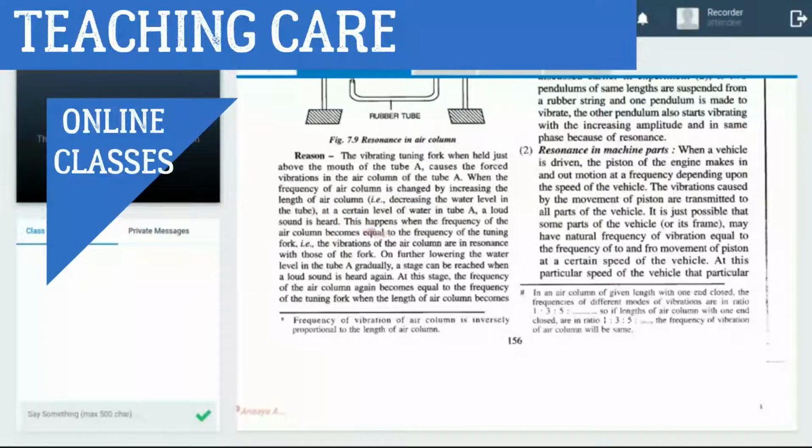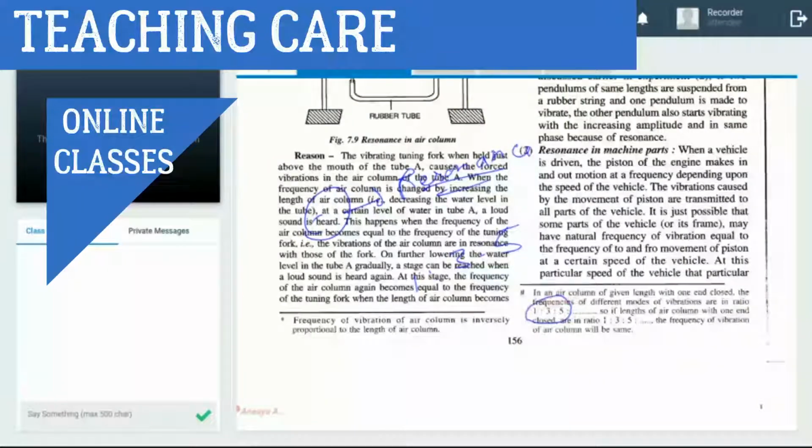When the frequency of the air column is changed by increasing the length of the air column, by lowering the water in tube A, a loud sound is heard. That loud sound is heard because of resonance.